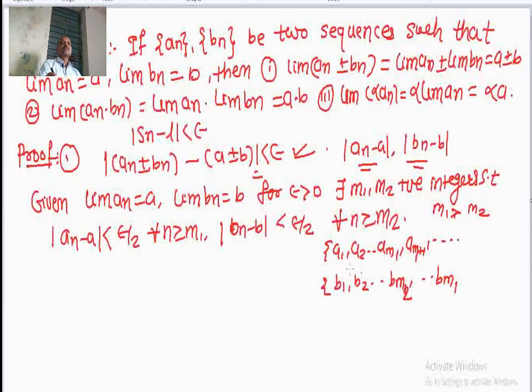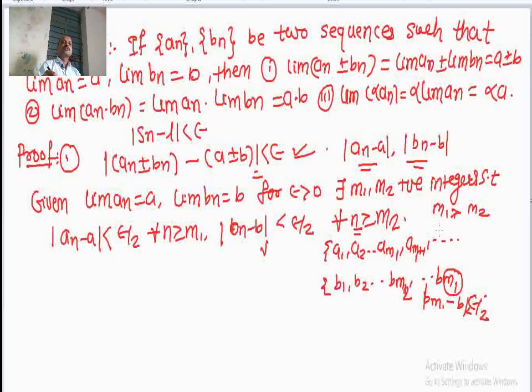So, if this condition is satisfied for all n greater than equal to m2, that means here mod of bm1 minus b is less than epsilon by 2, since m1 is greater than m2. This is for all n greater than equal to m2, and m1 is greater than m2. So, this bm1 minus b is less than epsilon by 2, obviously.